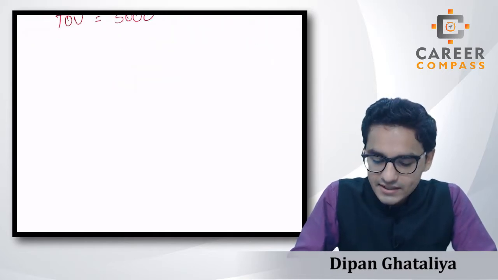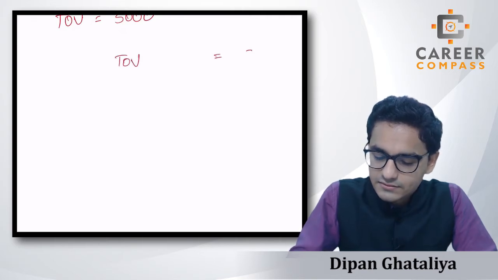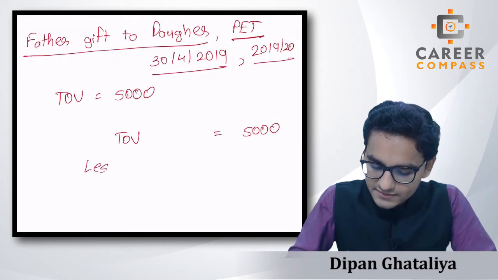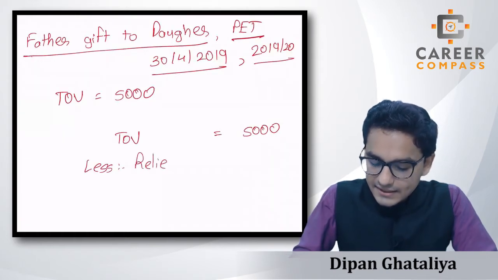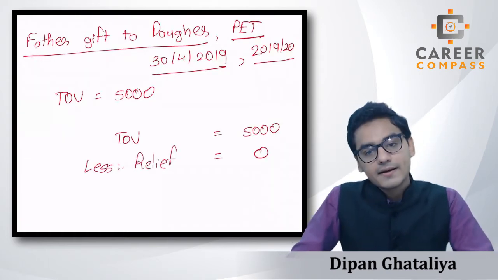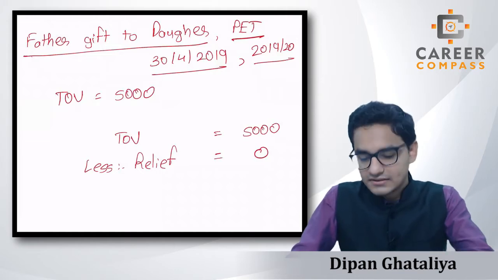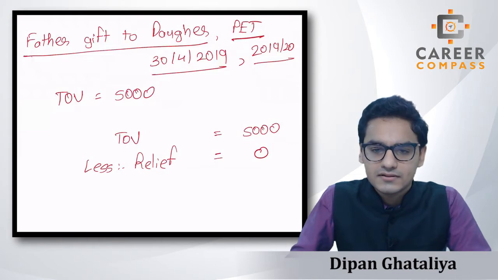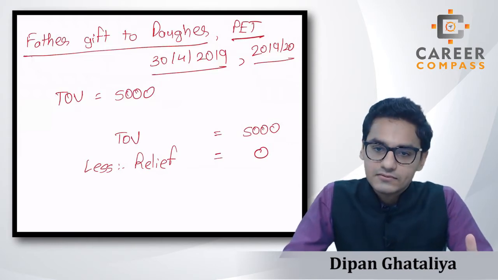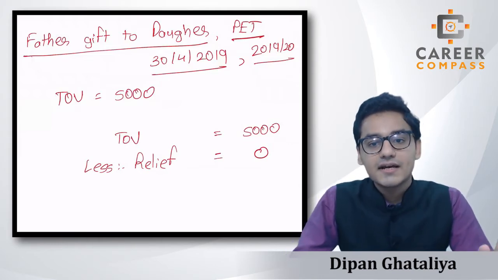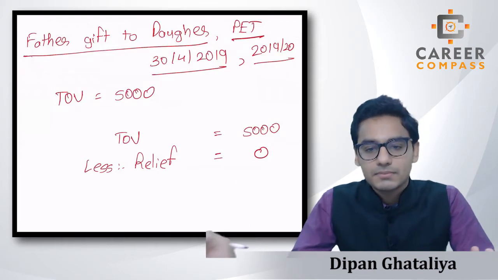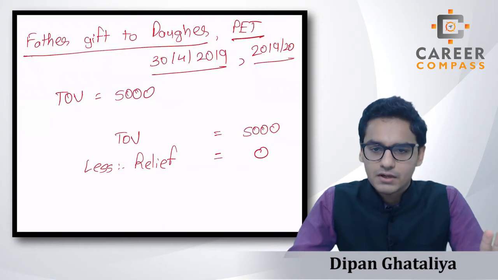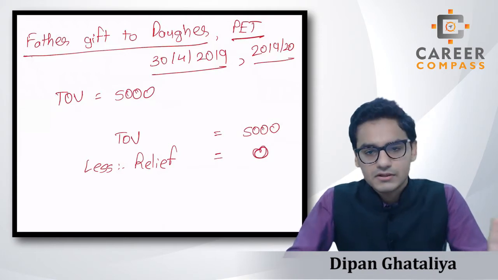The proforma will start with the transfer of value, students, which is £5,000 as given in the question, and we have to deduct any kind of relief. In this case, no relief is given, and I have not yet taught what the reliefs are and how many reliefs will be given. Students, for the F6 syllabus it's not in the syllabus, and for the P6 students it will be in the syllabus, and I will teach you the reliefs in the upcoming sessions, but temporarily avoid it, right? You just remember the proforma, but we simply write 0.